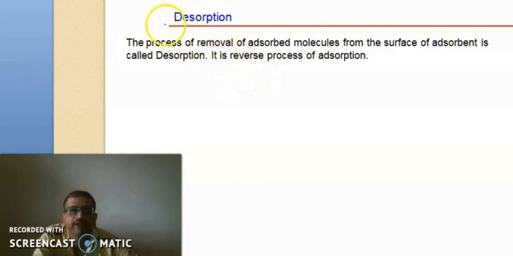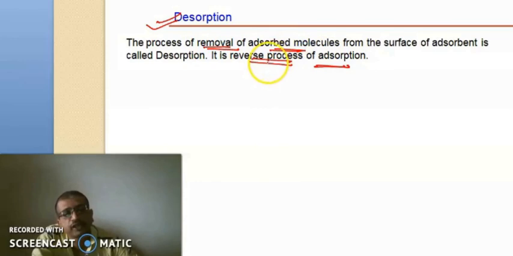The other phenomenon, apart from absorption and adsorption, is desorption. What is desorption? Desorption is the reverse process to adsorption. Here there is a removal of molecules which are already adsorbed on the surface of solids or liquids.